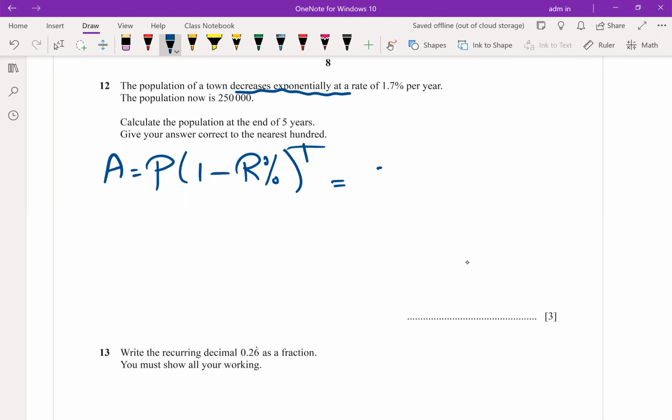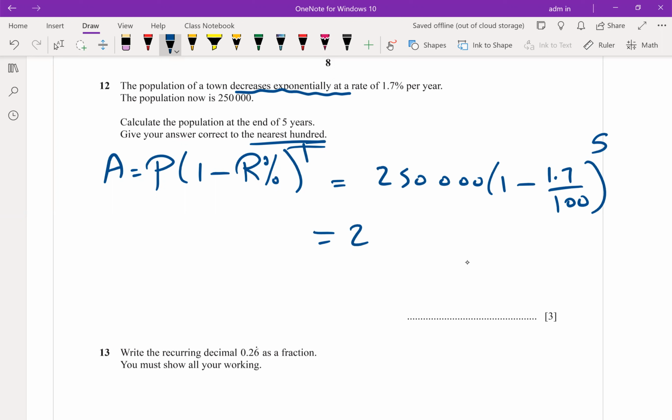Calculate the population at the end of the year. 250,000 times (1 minus 1.7 over 100) for how many years? Asked to write correct to the nearest 100. Give me your answer before rounding.